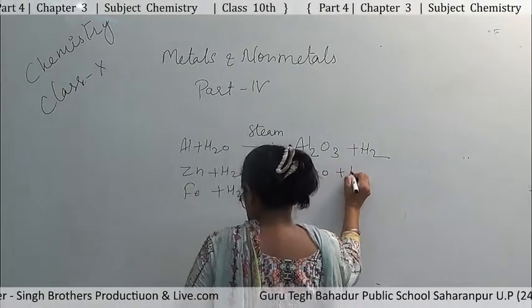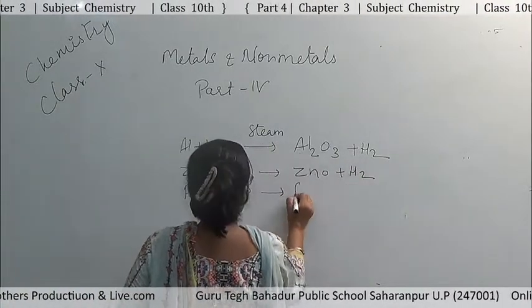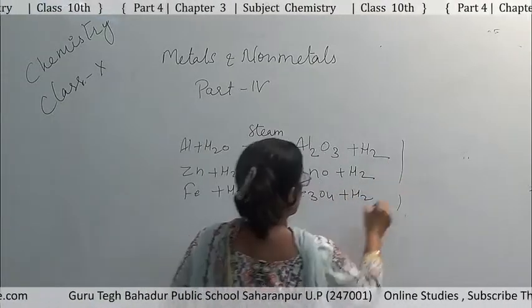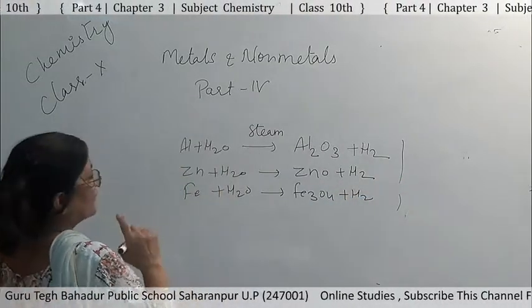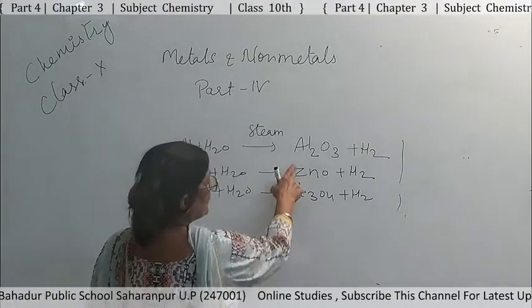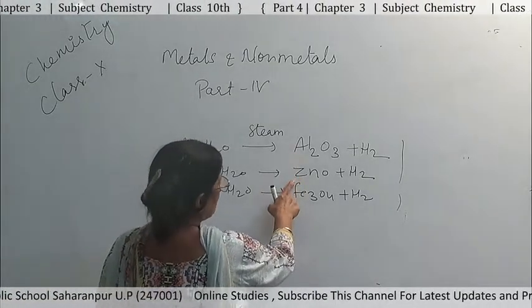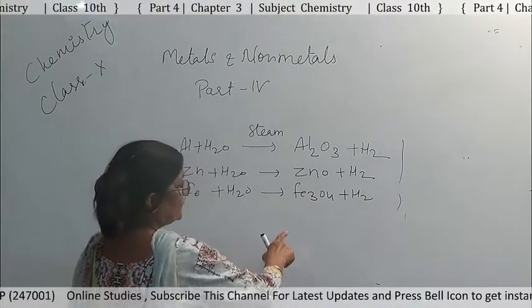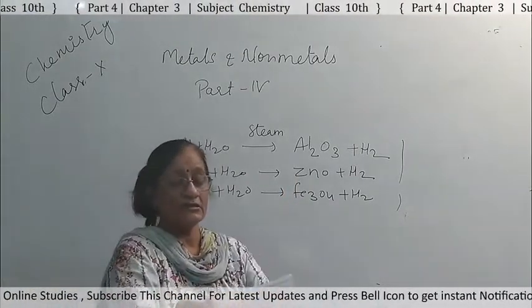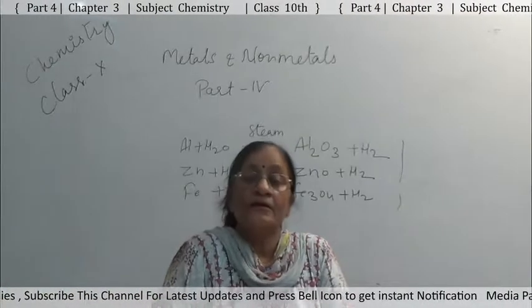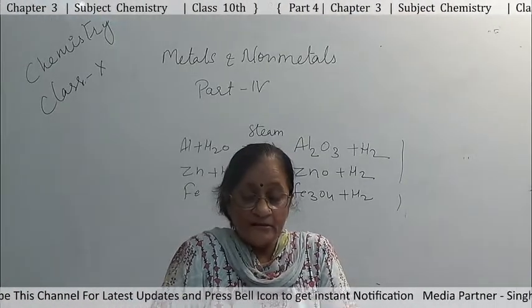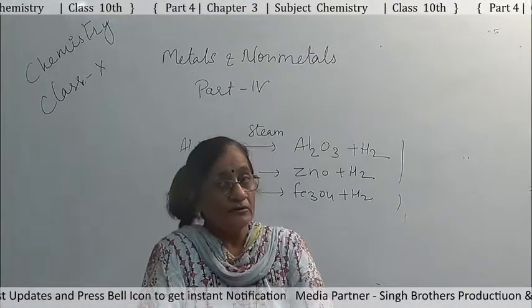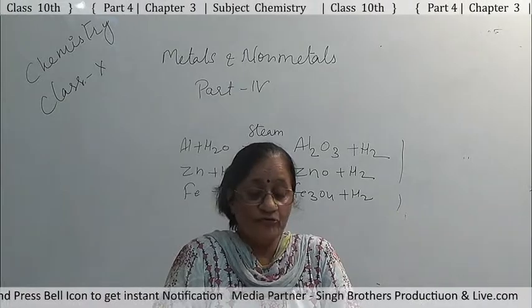Zinc forms ZnO plus H2, and iron forms Fe3O4 plus H2. So, in all these reactions their oxides are formed: aluminium oxide, zinc oxide and ferrous oxide. Besides that, hydrogen is released. Now, metals like lead, copper, silver and gold do not react even with steam.